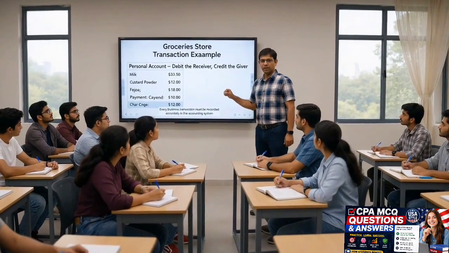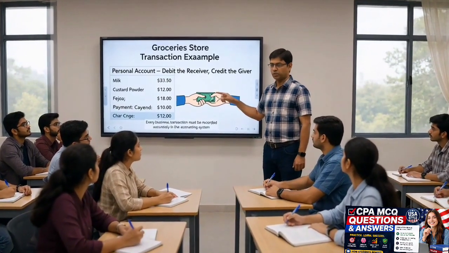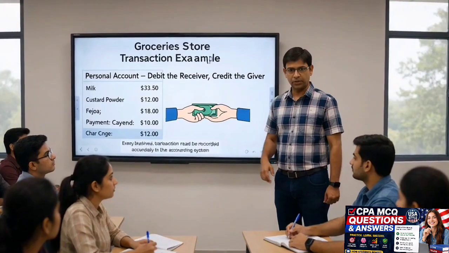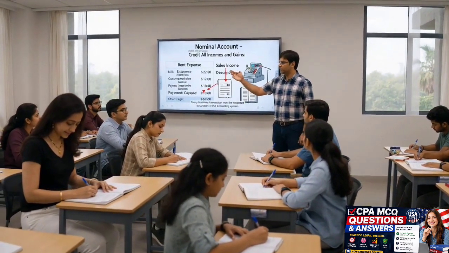So, for a personal account, remember the golden rule. Debit the receiver, credit the giver. Let's see how this works. If A gives money to B, A is the giver and B is the receiver. And that brings us to our third rule, nominal account: debit all expenses and losses, credit income and gains.